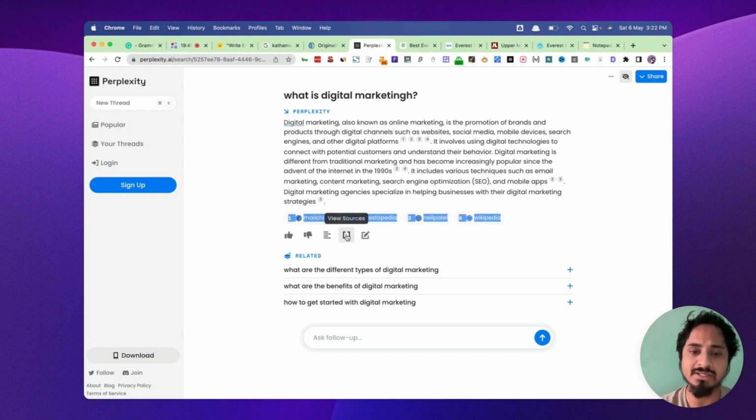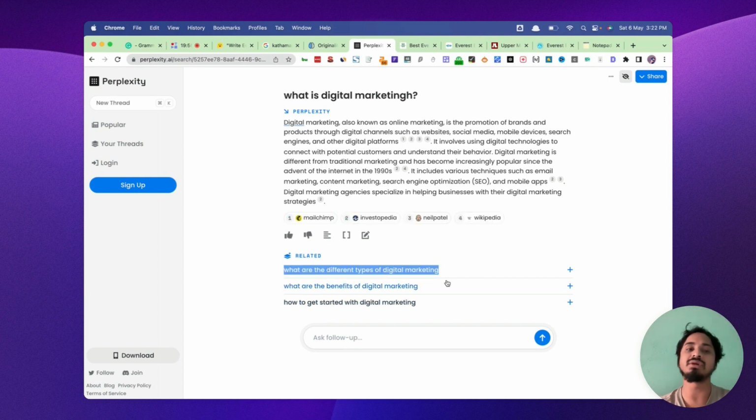Okay, you can easily view the sources, view the detailed information, edit the query, and it can also show related information here. These related questions are often helpful because we can utilize them in the FAQ when we are writing the article. So this is great. You can ask for a follow-up, it can do that. You can share, copy the link, so we can easily do that.